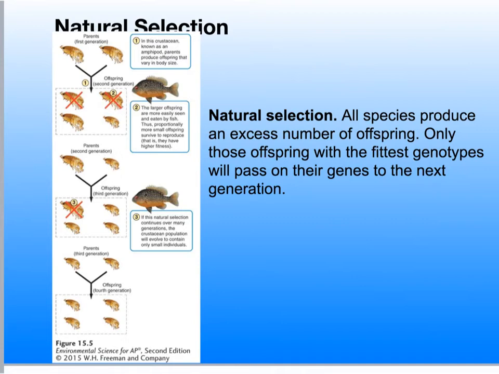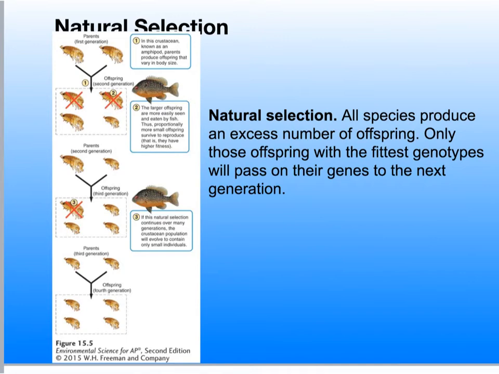As a result, smaller offspring are left to reproduce. Because body size is part of determining an individual's genes, the next generation of these amphipods will be smaller. This process continues over many generations. Over time, the fish will cause the evolution of smaller body sizes to be predominant in amphipods.